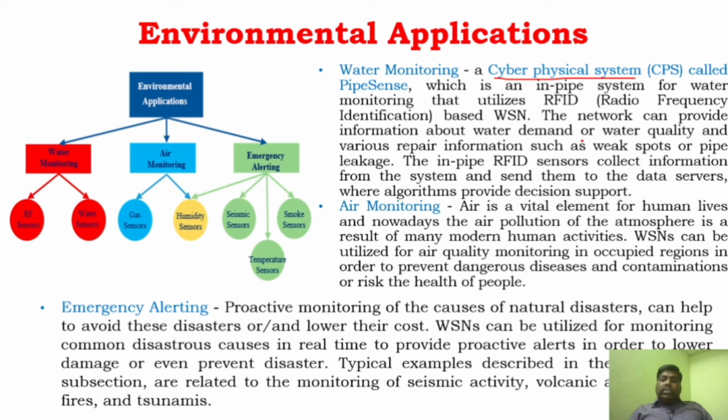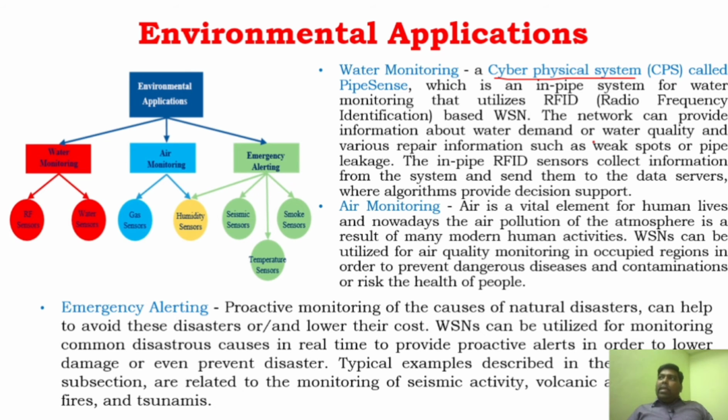What it can do is provide a lot of information about water demand or water quality. It also provides repair information: if there is any leakage in the pipe or any weak spots in the pipe, everything can be done using this particular system by using WSN sensors, different sensors and RFIDs. That is possible.